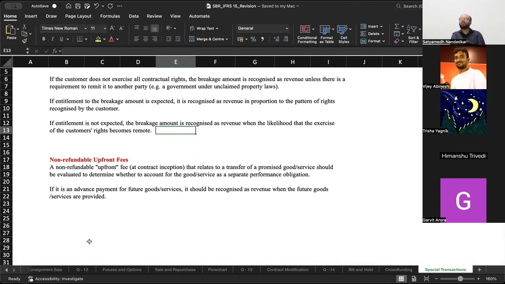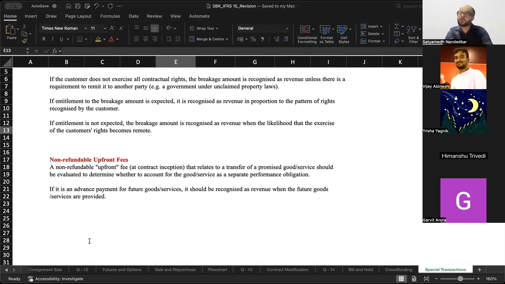If it is just a non-refundable fee and you have not provided the services to the customer, then in that case, what will happen? Unless and until you provide service to the customer, that amount will lie in your other current liabilities or other liabilities. It will just lie there, but you cannot recognize revenue because you have technically not sold the goods or services to the customer, or rather you have not completed your obligation under the contract. Okay? Are you all with me?